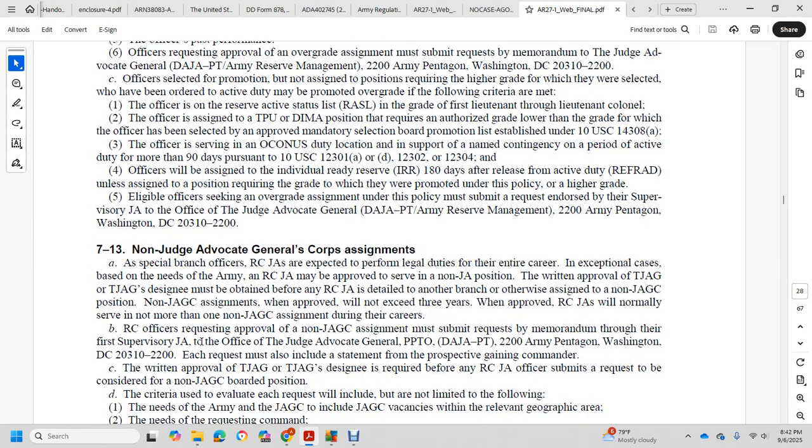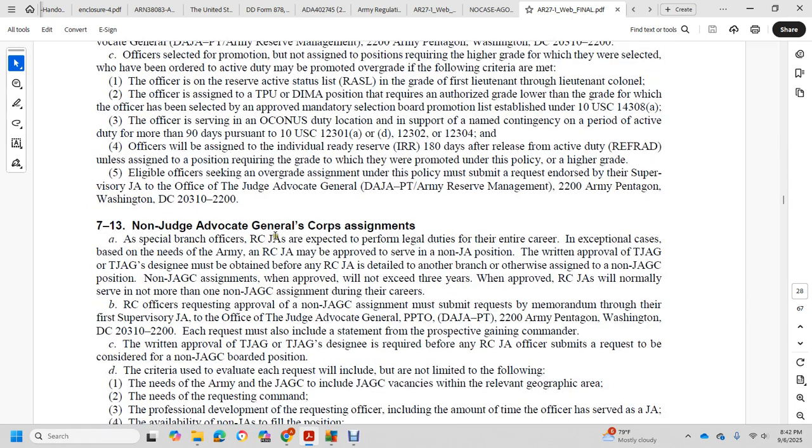20310-2200. 7-13. Judge Advocate General's Corps assignment of special branch officers. Reserve Corps Judge Advocates are expected to perform legal duties for their entire career, based on the needs of the Army Reserve Command. A judge advocate may be approved to serve in a non-judge advocate position. Written approval of the Judge Advocate General or the Judge Advocate General's designee must be obtained before any reserve component judge advocate is detailed to another branch or otherwise assigned to a non-judge advocate general position.